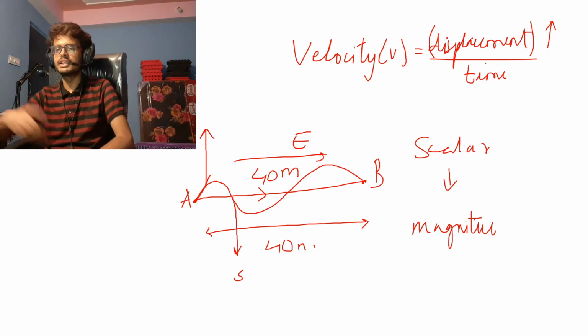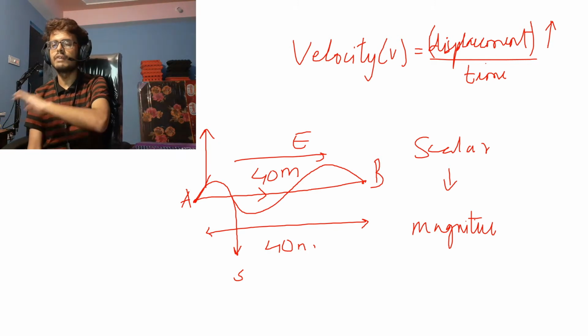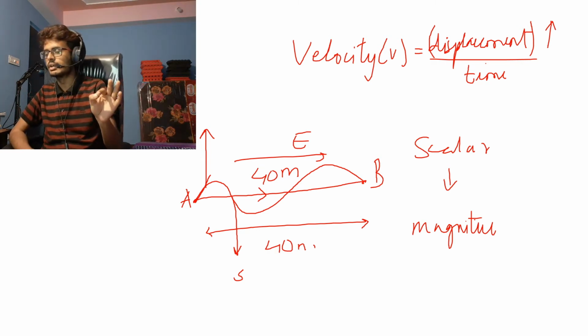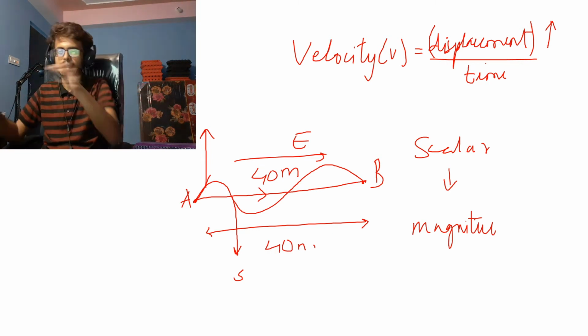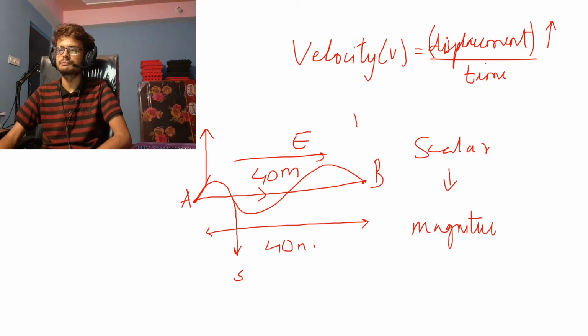You will not get a reading of 55 kilograms towards east. You just get a straightforward reading of 55 kilograms, and that means your mass is 55 kilograms. That's the magnitude. You don't get a direction for that. So mass is a scalar quantity. That's how you understand what a scalar is.